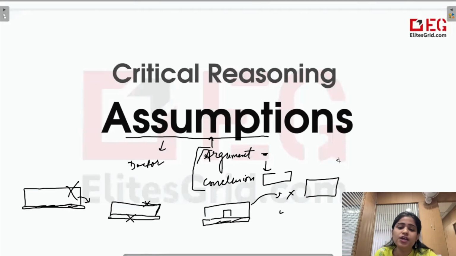And third thing, just like you can't see the foundation of your house, similarly, in most of the cases, not all, but most of the cases, the assumption will not be explicit in the question. It will be hidden. So it won't be a direct statement taken from the passage. Most of the cases, that will be the case. So it will not be explicit. Now let's start the question.